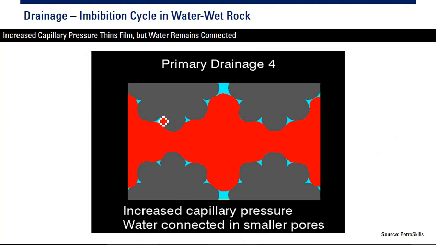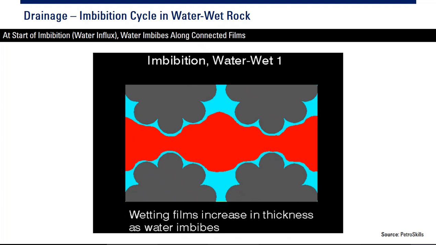Continue. Increase capillary pressure, thins film. If we increase the capillary pressure, the film will be thinner, but water remains connected. Yeah, water remains there inside the smallest pores. Increase capillary pressure, water connected in smaller pores. So the water will be connected one to another. This is the condition if we have higher capillary pressure. And we will talk about capillary pressure in the next section.